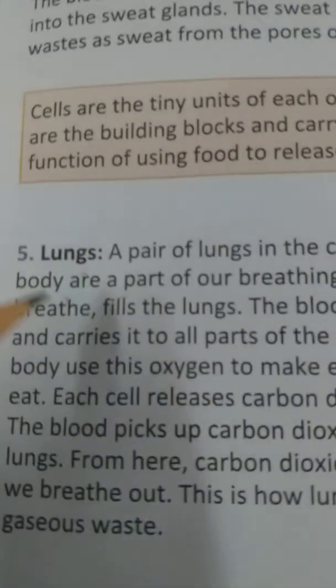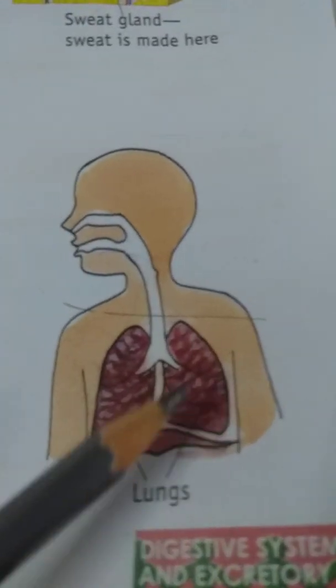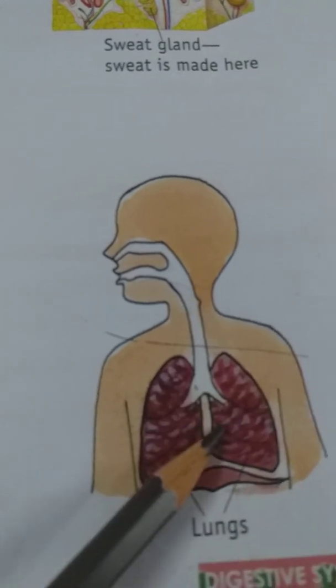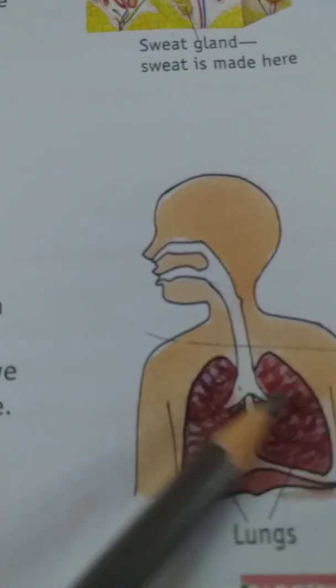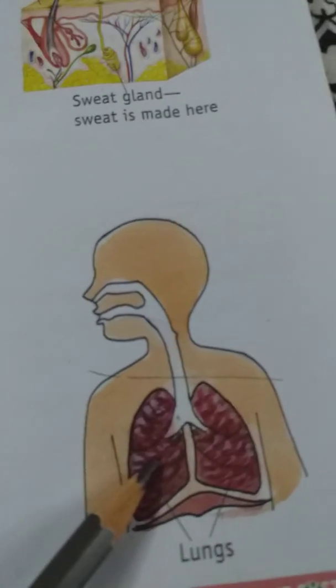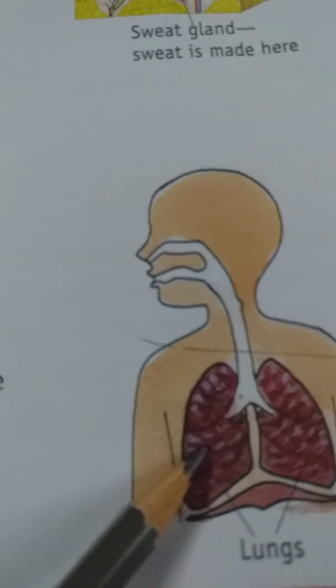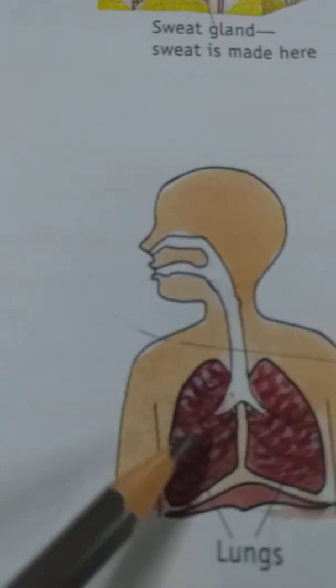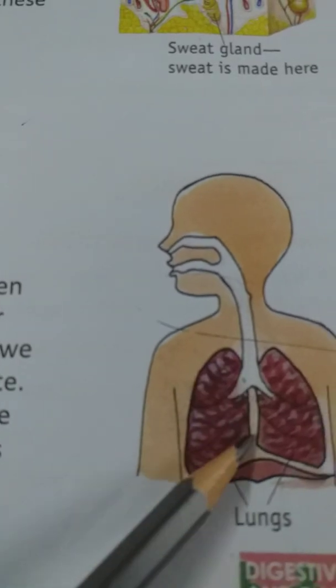And this lung part, these are the pair of lungs. These lungs remove gaseous waste, which is made up of gas. And what is that gas? It is carbon dioxide, which is made inside your body only. So what happens? When you breathe in, oxygen goes inside the lungs.